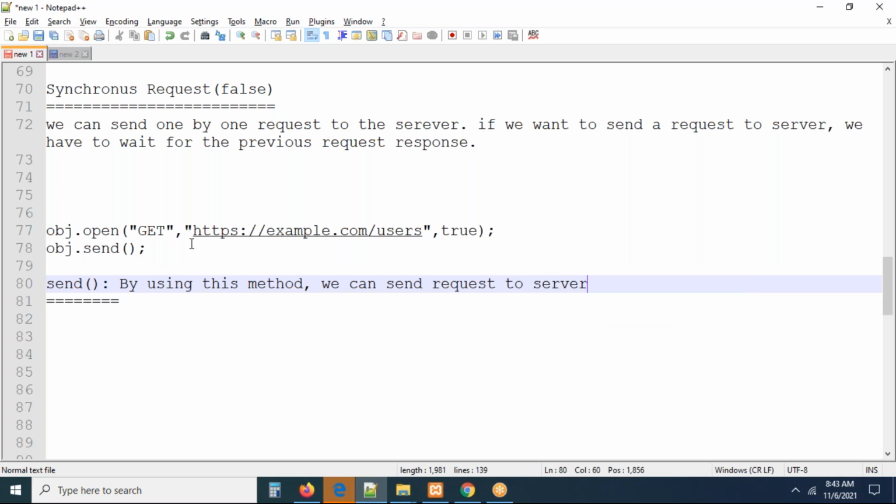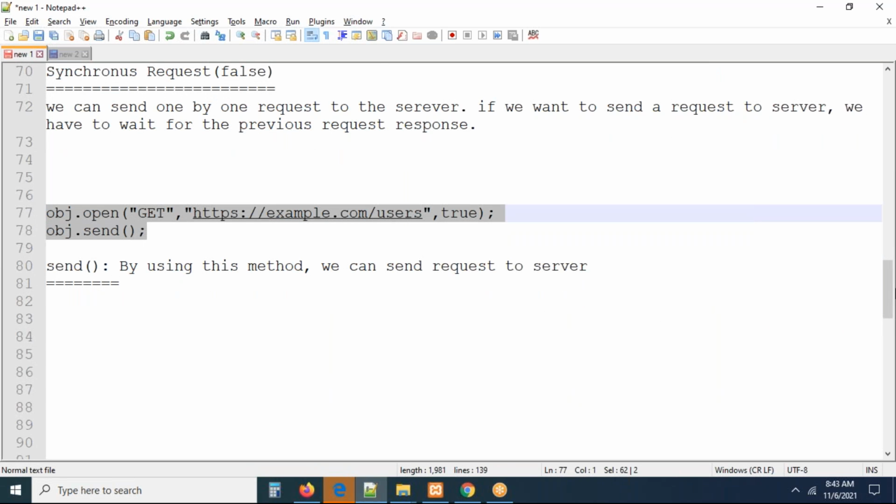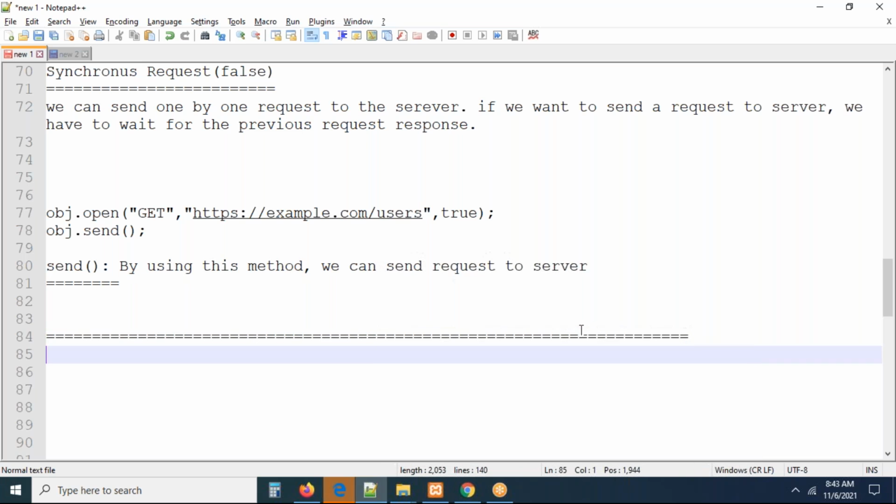Open method establishes the connection. Whatever connection is established, we send that connection to the server. I mean, these two methods are a combination. This is sending the request. For sending a request, we have two major things. First, we need to open the connection and we need to send the connection to the server. Next one is the third step, response handling. This is very important.